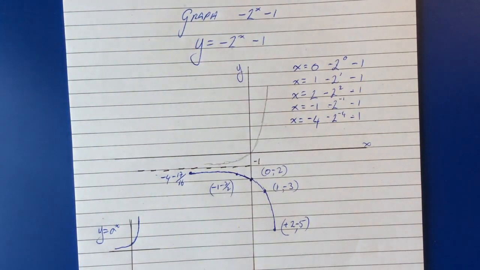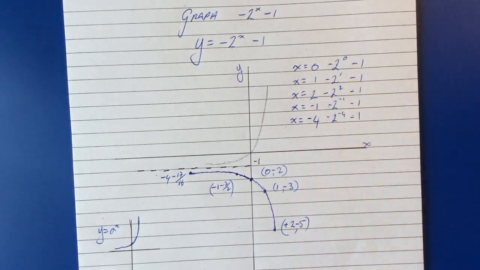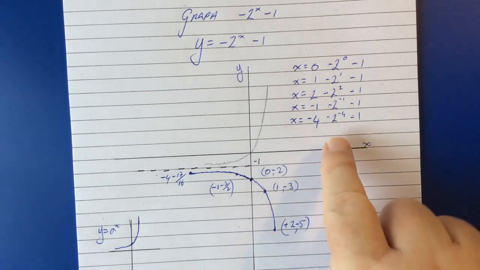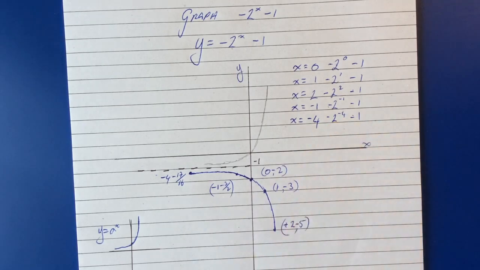Okay, so I hope that was clear. I hope it made sense. If what I did here, working out the values of y, confused you, because I would work out a positive value here and then make it negative, that has to do with the order of operations in mathematics, and maybe that's something that you should review.